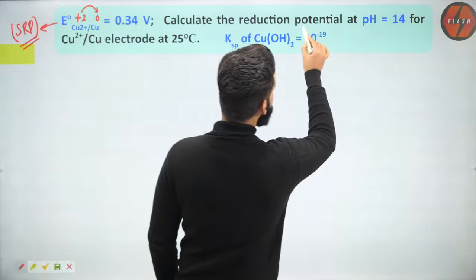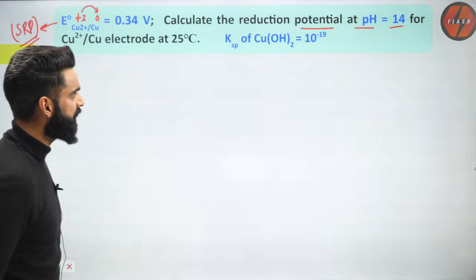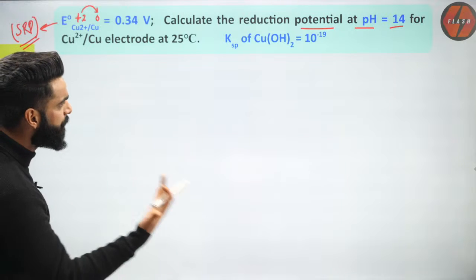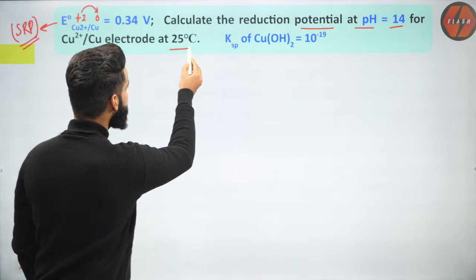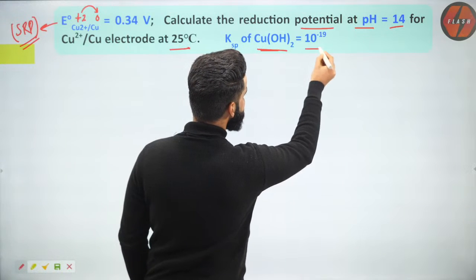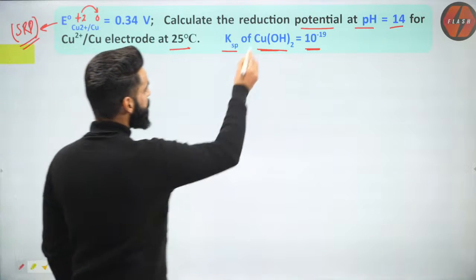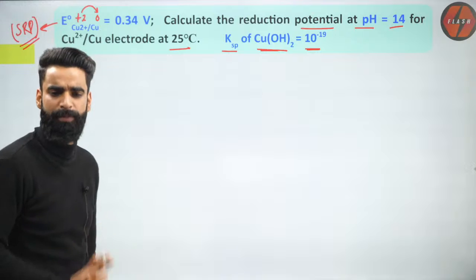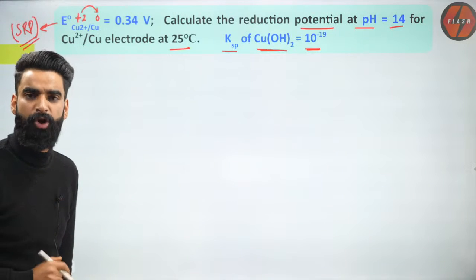Calculate the reduction potential of the copper electrode when the pH of the solution is 14, at 25 degrees centigrade. The Ksp value for CuOH is given as 10 power minus 19. First of all, what are we supposed to calculate? We are supposed to calculate the reduction potential of the copper electrode.